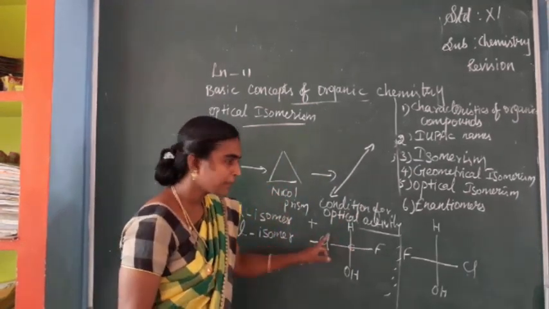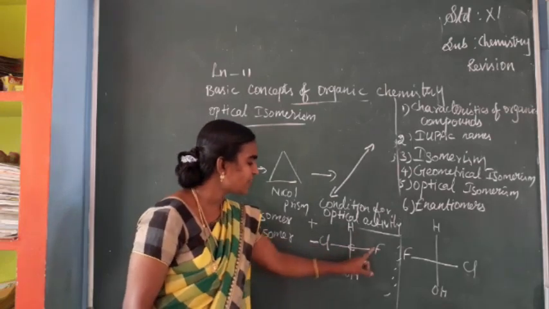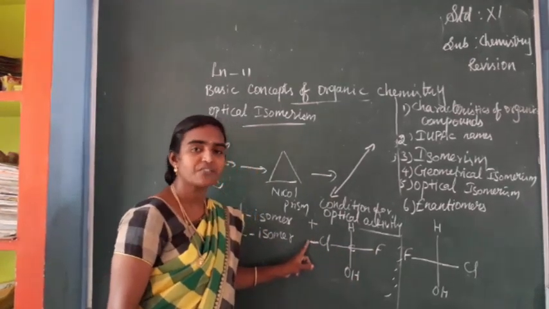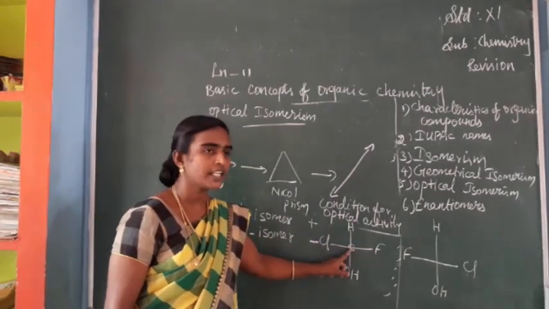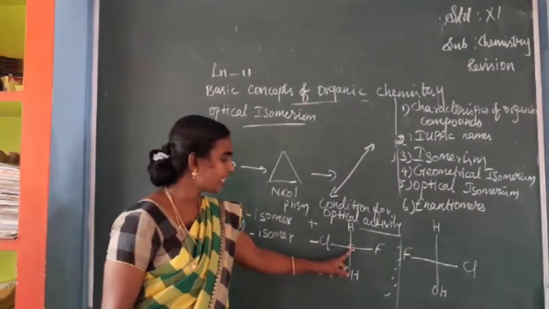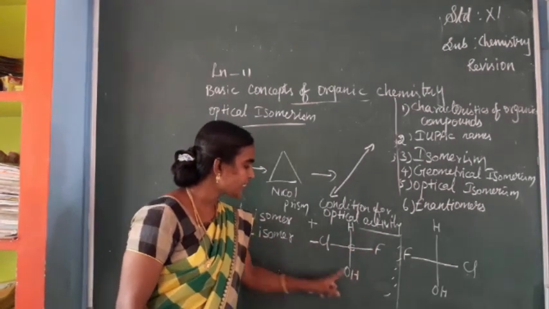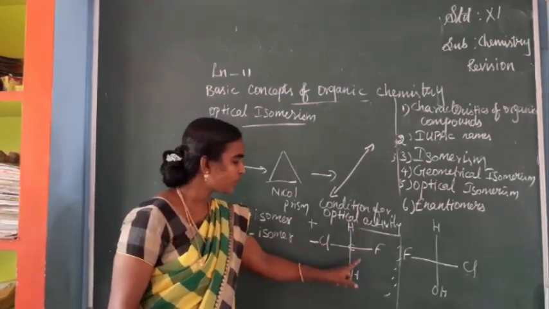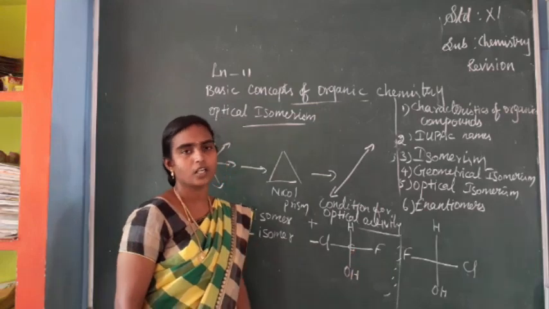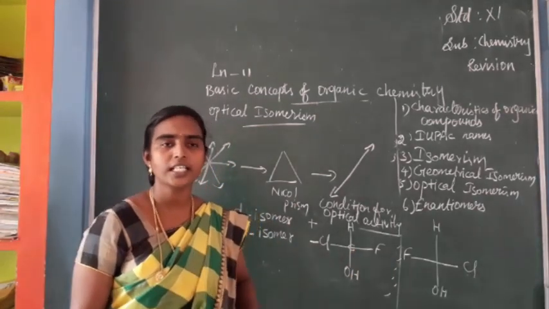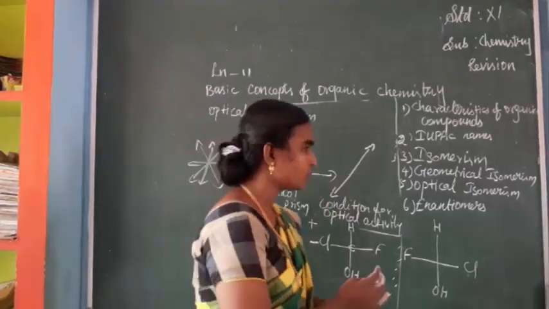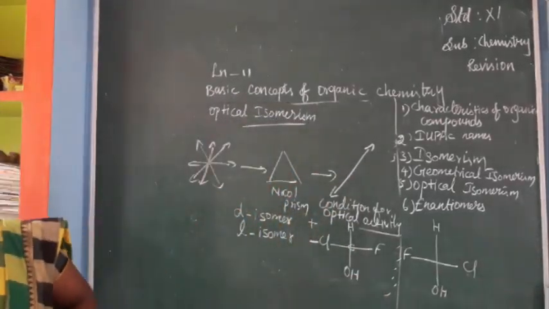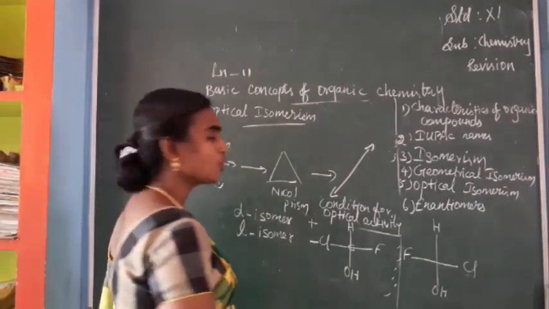If a carbon is attached to 4 different atoms or groups, that carbon is called an asymmetric carbon. Here these 4 atoms or groups are different, so we can say this carbon is an asymmetric carbon. These are the 2 conditions for optical activity. Optical isomerism and enantiomers you also have to study.